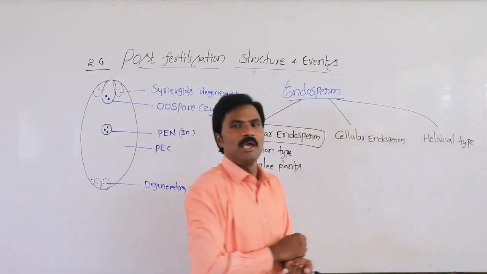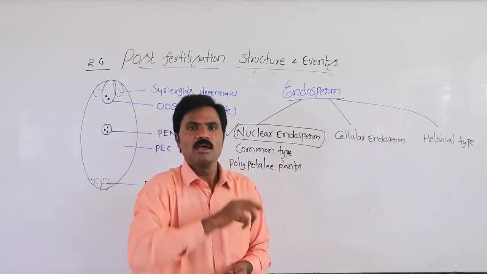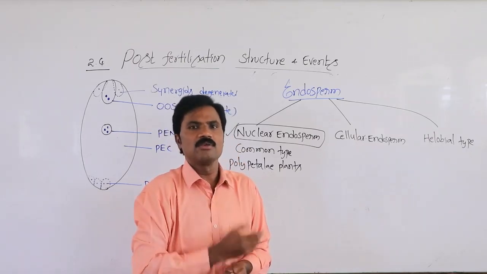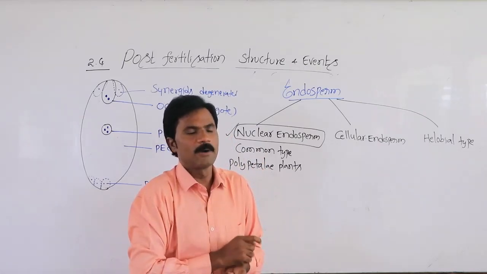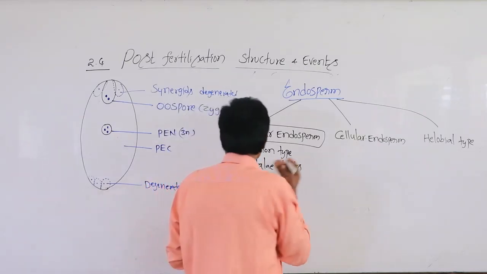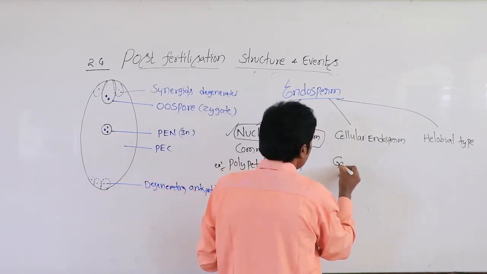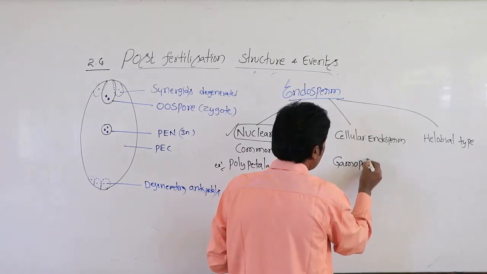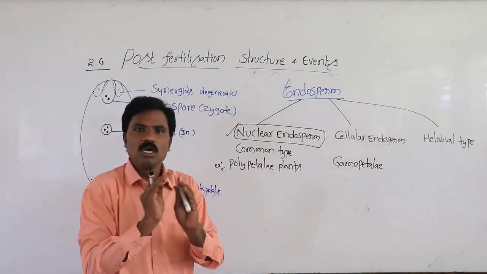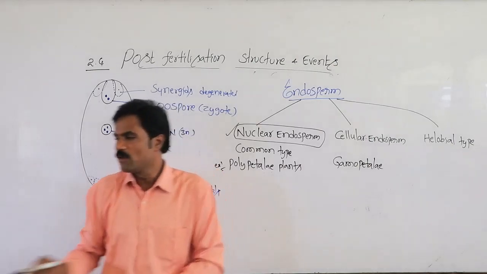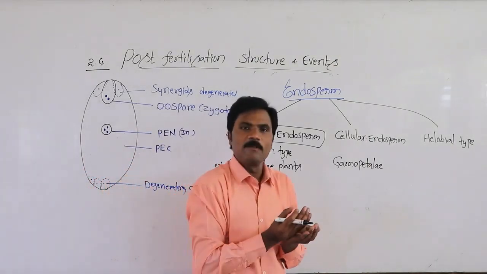In this helobial type, first cytokinesis, then free karyokinesis, later karyokinesis in one area must develop. We normally observe it in gamopetalous plants. Gamopetalous means fused petals. Wherever the petals are present in a fused condition, we call it gamopetalous.